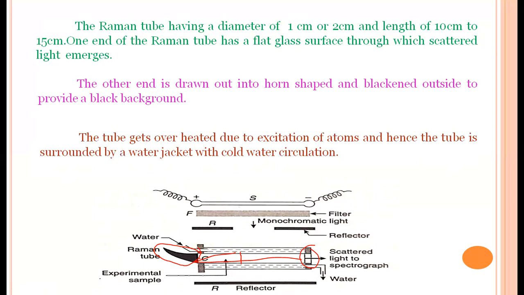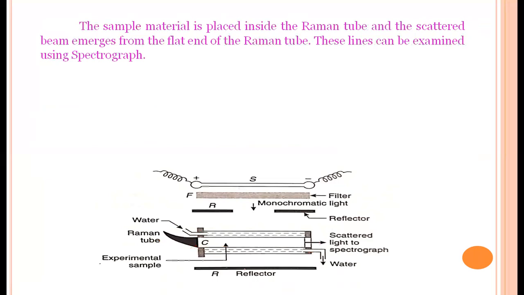The tube sometimes gets overheated because of the excitation of atoms. To overcome that heat, we use a water jacket. Cold water flows through this jacket, so the temperature of the tube is maintained at the required temperature.